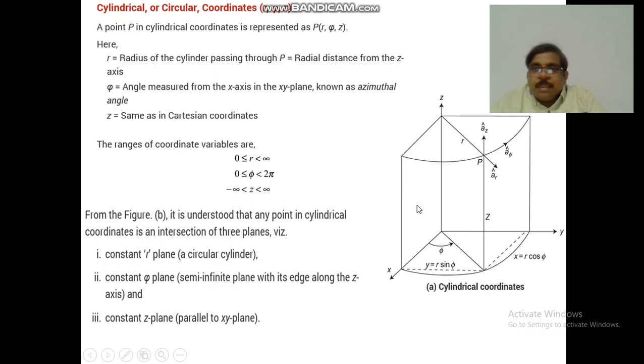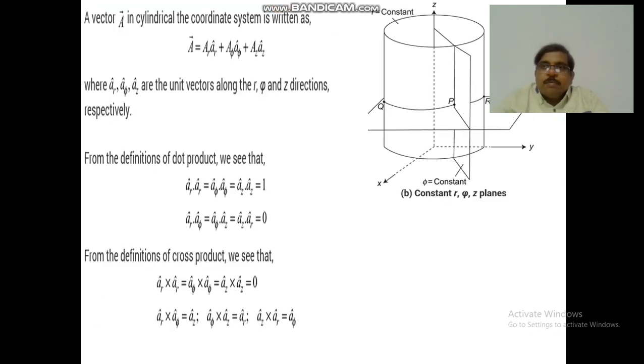Next, from the figure we understand that the cylindrical coordinate system is formed by the intersection of three planes: the constant r plane, the constant phi plane, and the constant z plane. For example, here we observe a cylinder with respect to x, y, and z. With respect to that, A is equal to Ar ar plus Aphi a phi plus Az az. ar, a phi, az are the unit vectors along the r, phi, z directions respectively.